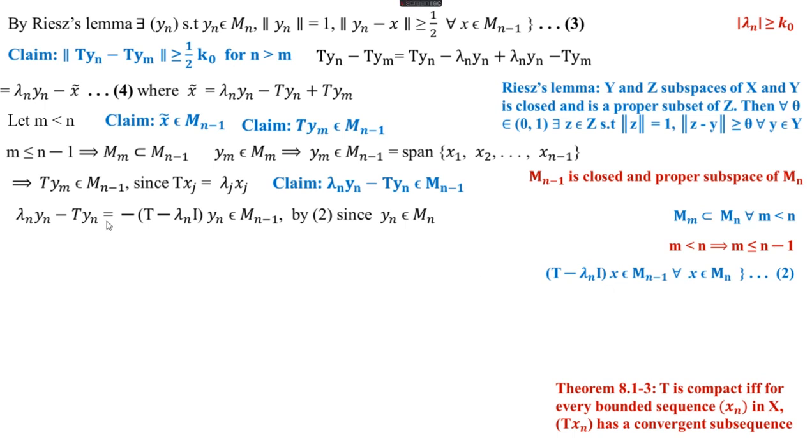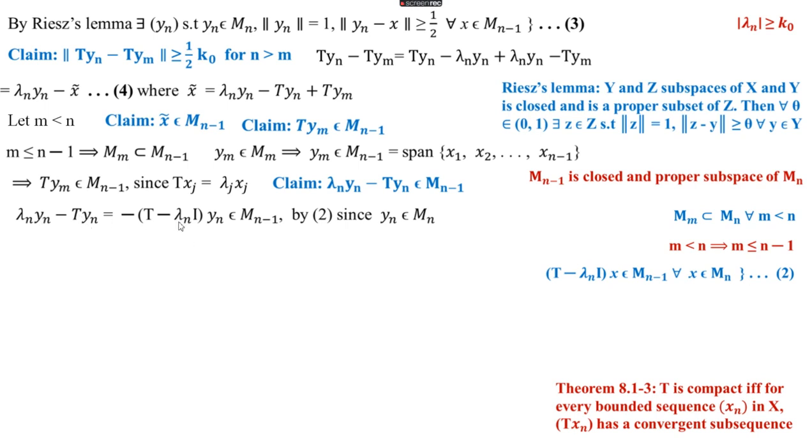So this is equal to minus of T minus lambda n I of yn. Just expanding, multiplying this minus and expanding we get, this term becomes Tyn minus lambda n yn, because minus into minus Tyn gives plus, and so we get nothing but lambda n yn minus Tyn.